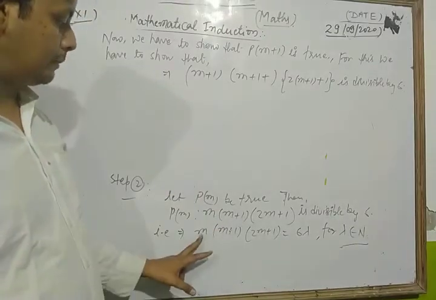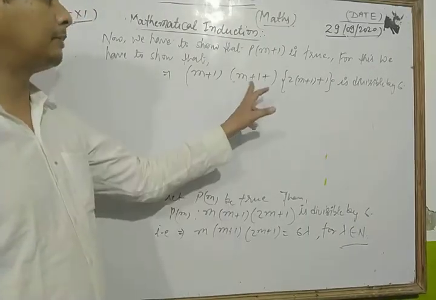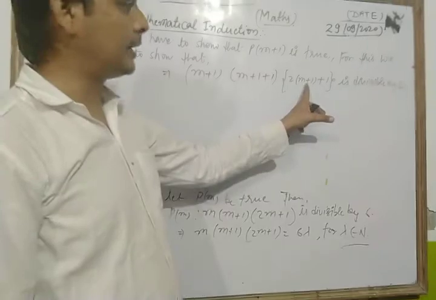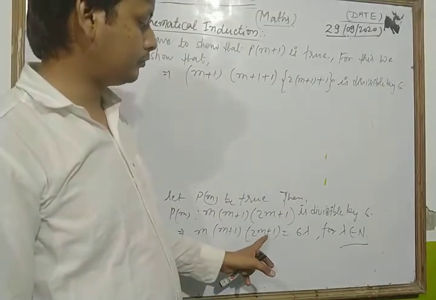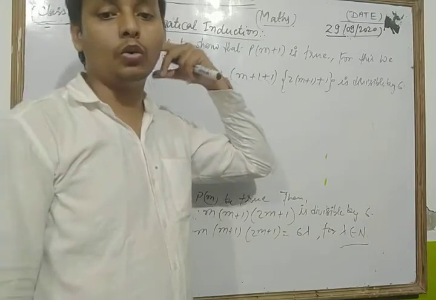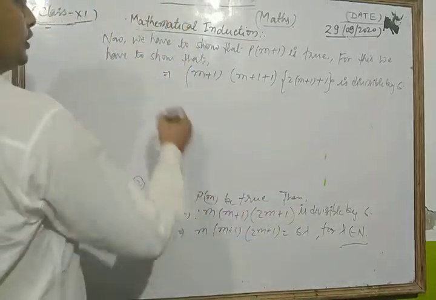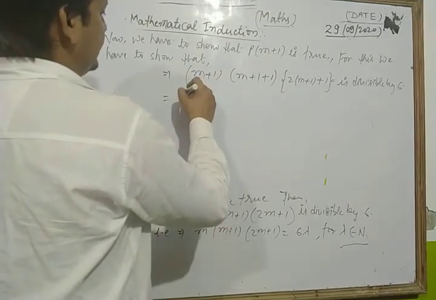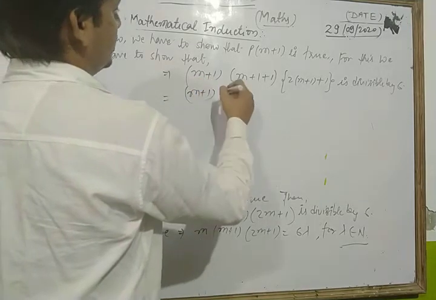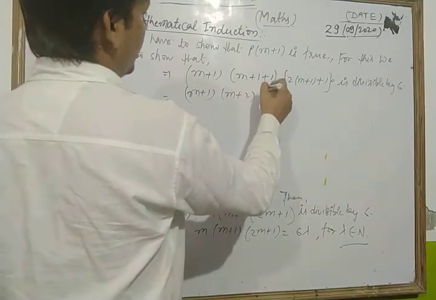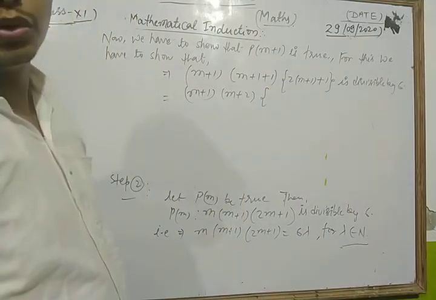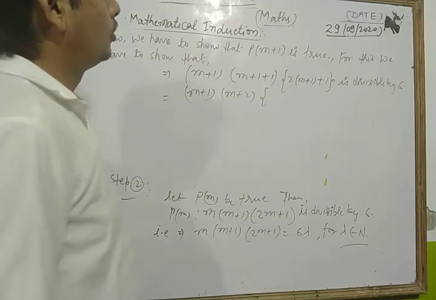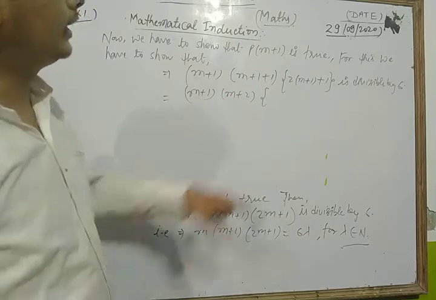Look, here we put m+1. Here we replace m by m+1, then we get m+1+1 here. And here we replace m by m+1, so we have 2(m+1)+1 is divisible by 6. Now for that, look what I do, dear students. We write m+1, this is m+2, and this is 2m+2.